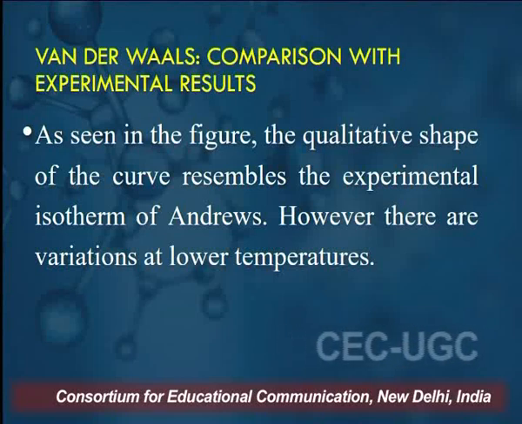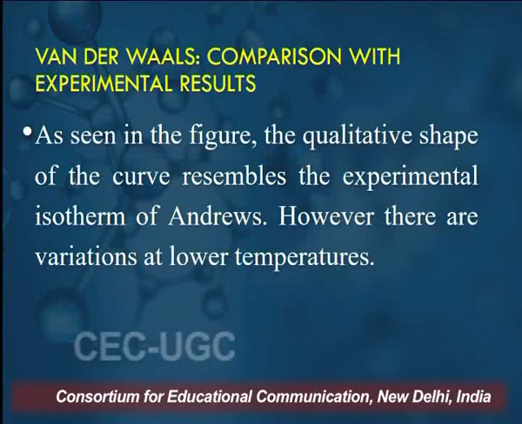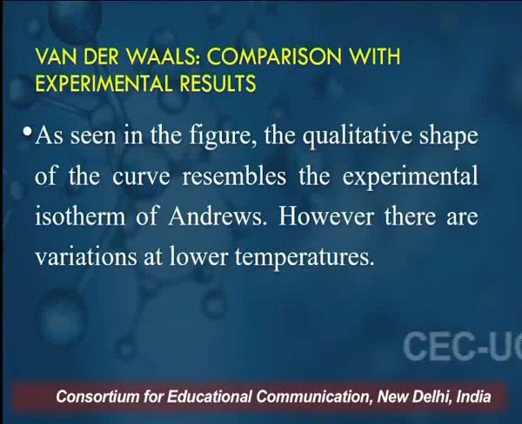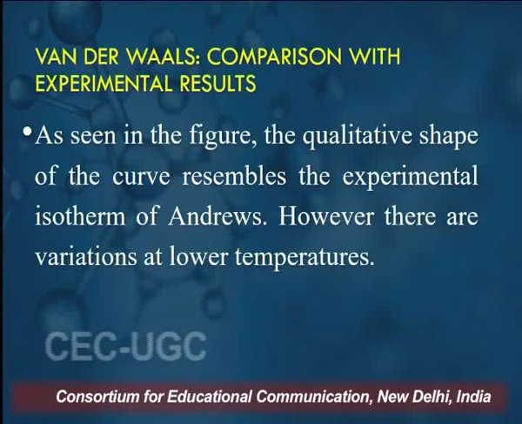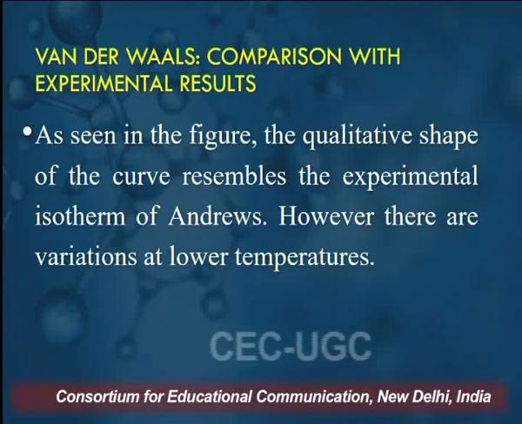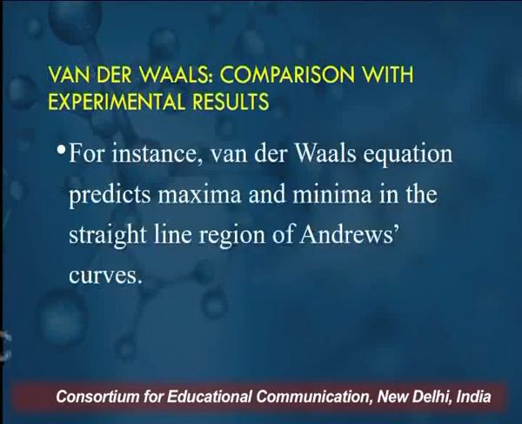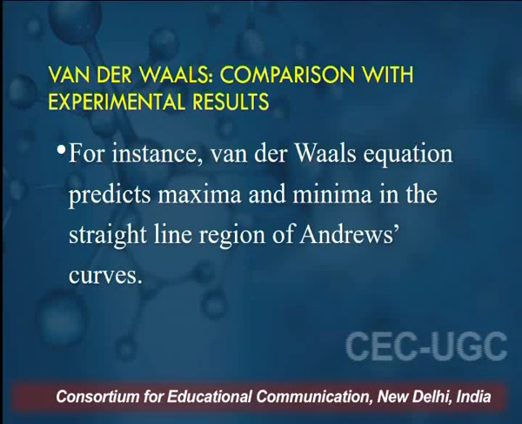This means that the qualitative shape of the curve obtained from the van der Waals equation of state for carbon dioxide gas resembles the experimental isotherms obtained by Andrews on CO2 gas. However, there are variations at low temperatures, as I mentioned just now. For instance, the van der Waals equation predicts a maxima and minima in the straight line region of Andrews' curve.